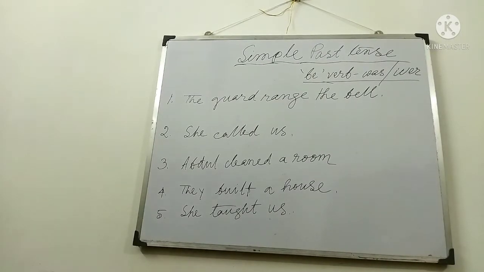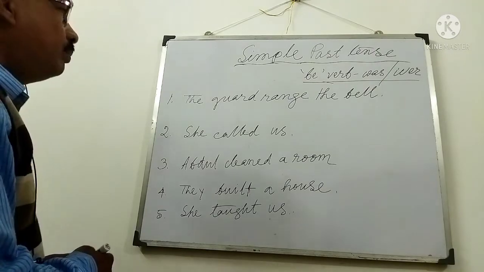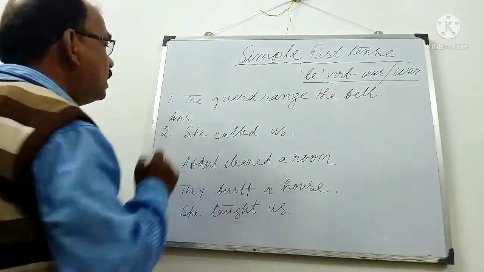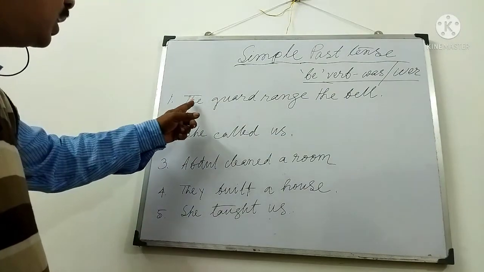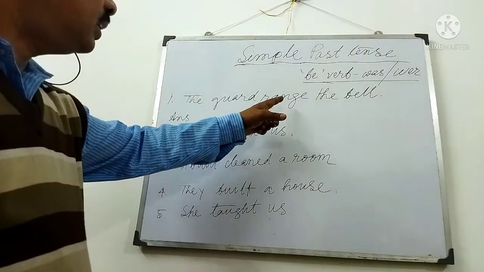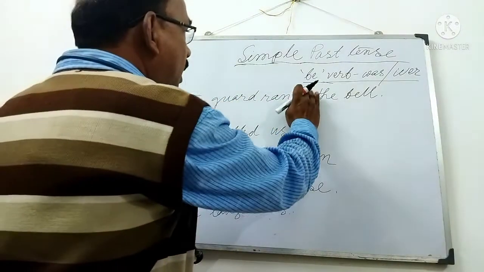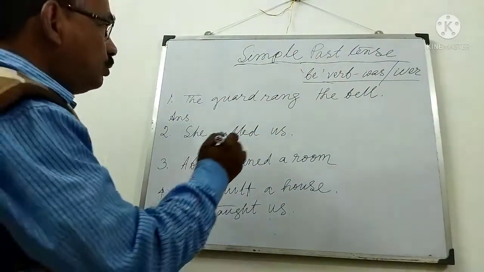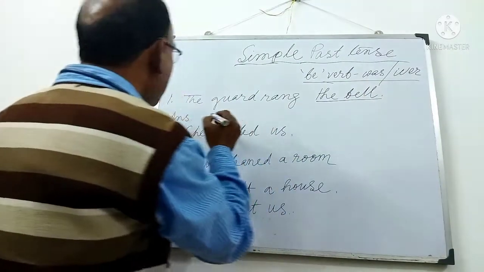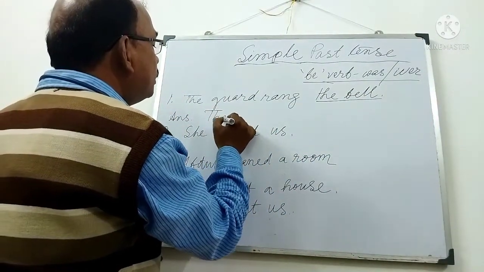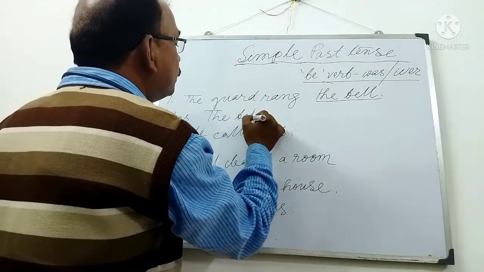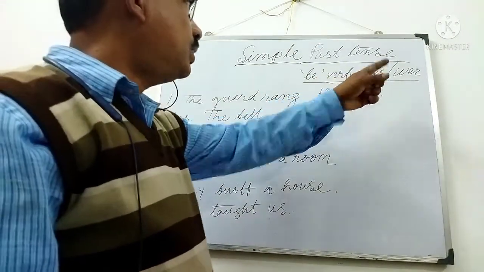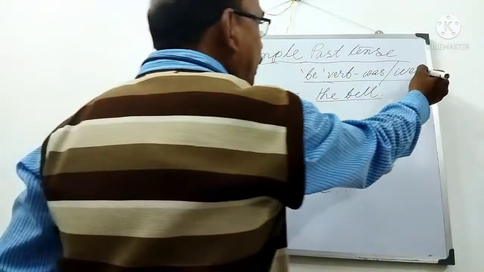Now we shall discuss the exercise of simple past tense. First exercise, what is written? The guard rang the bell. So object will be subject. We shall write first the bell. Okay. Then according to the be verb, that is was and were.